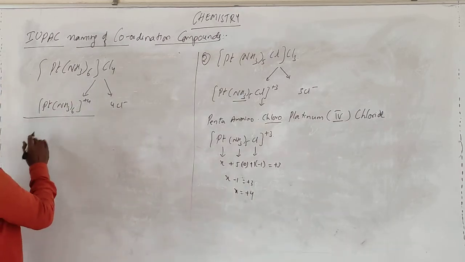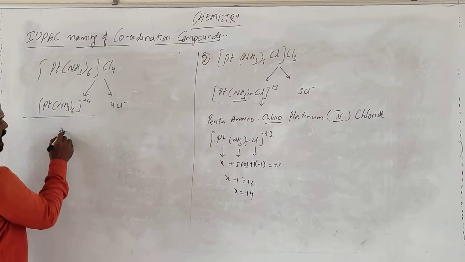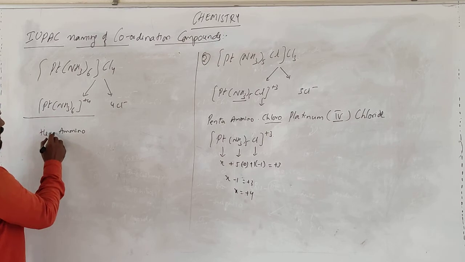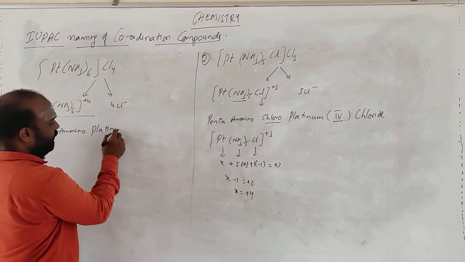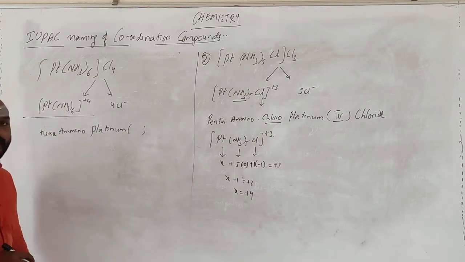So positive, how many are there? Ammine is present as a ligand. How many ligands are there? Six. Hexaammine platinum. Go for the oxidation number.